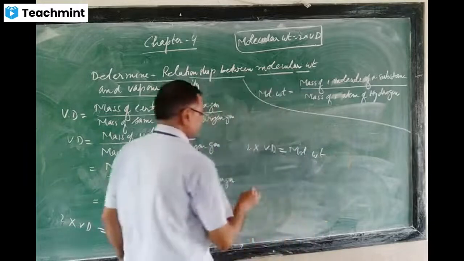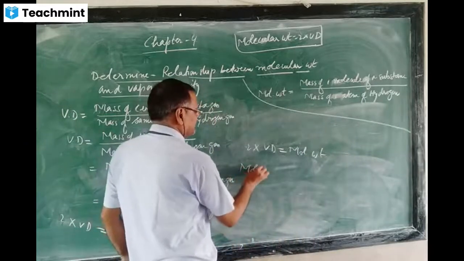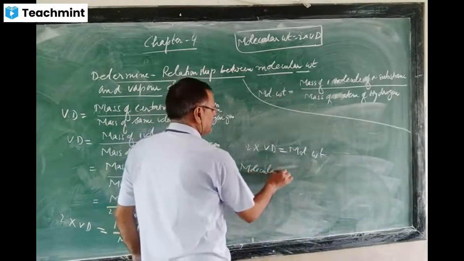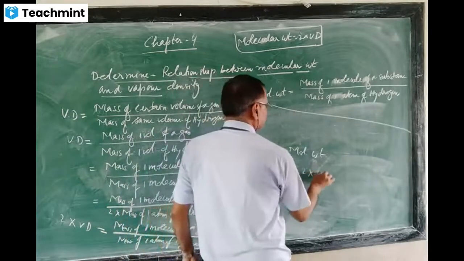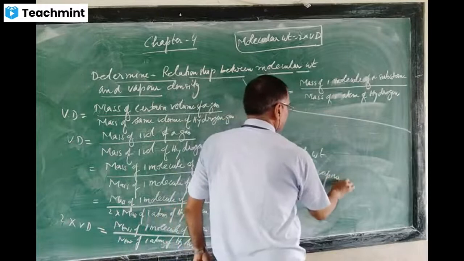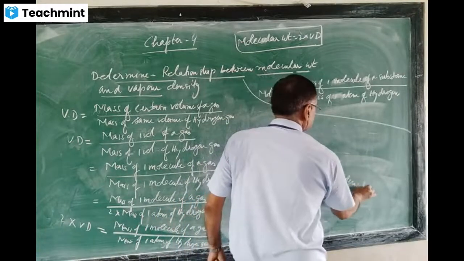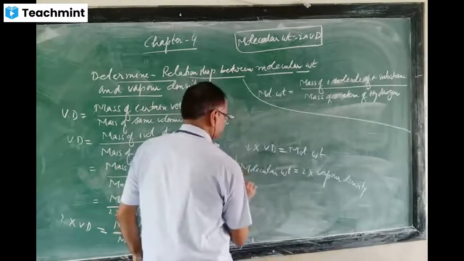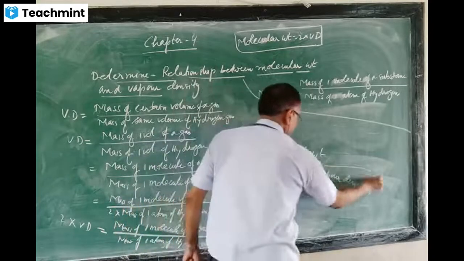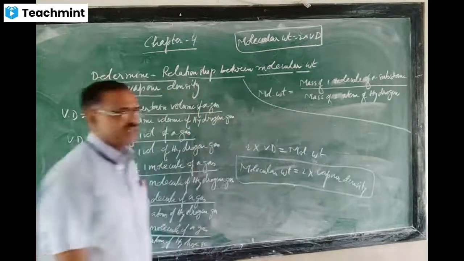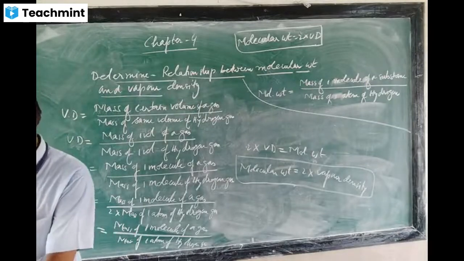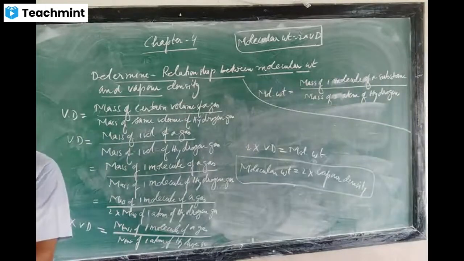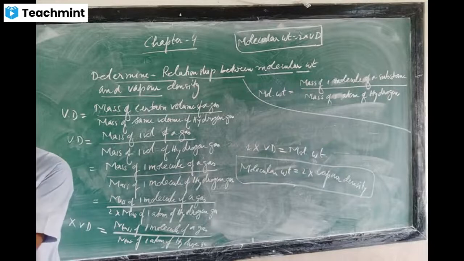So now this relationship you have to study, that molecular weight is equal to 2 into vapor density. This relationship is very, very important for you, that we will use in the coming topics. This is from page number 78, that C point you can mark in your book.